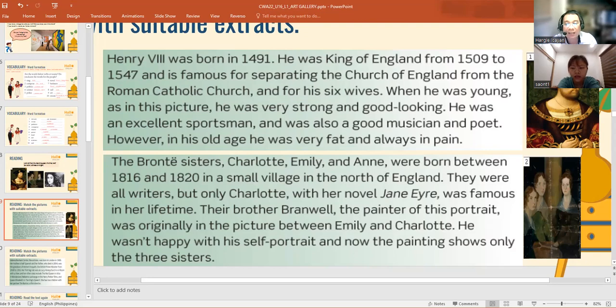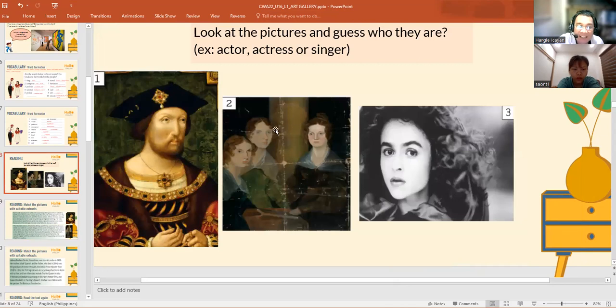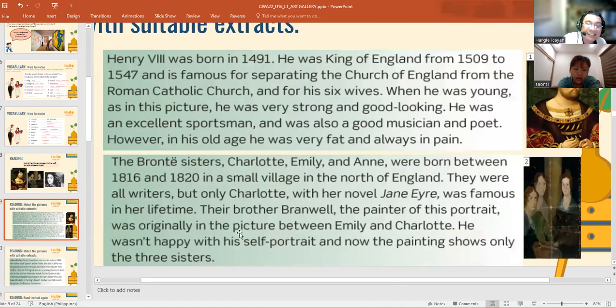Actually, as we can see in the picture, there is something like another person in here, and that is their brother. Their brother is a painter, so he was the one, Branwell, who painted this particular portrait of them.